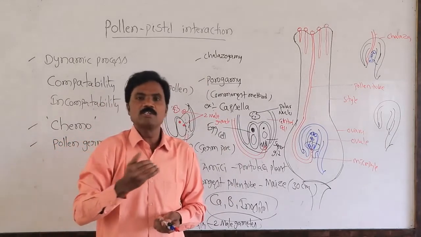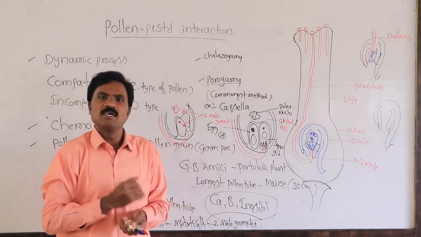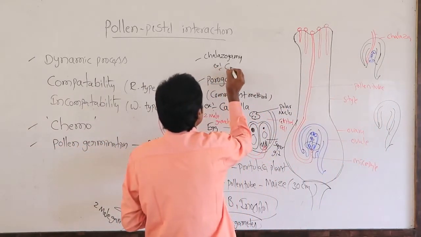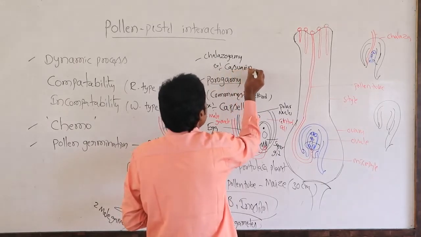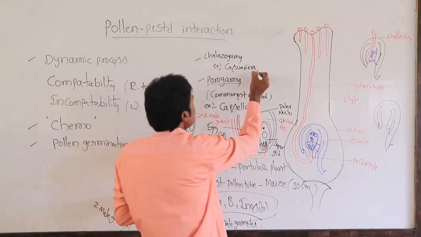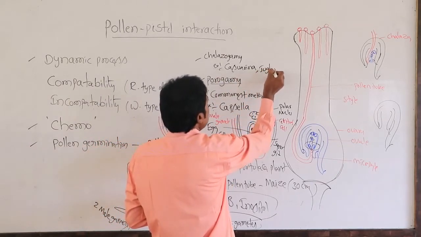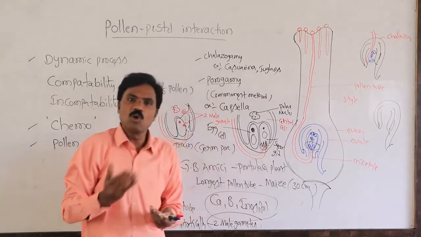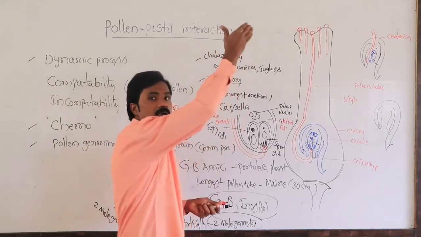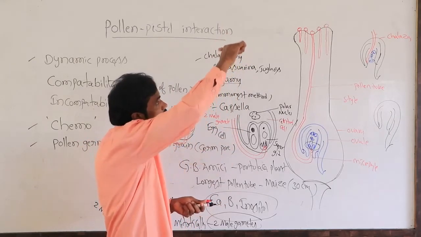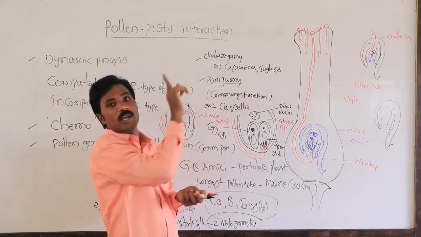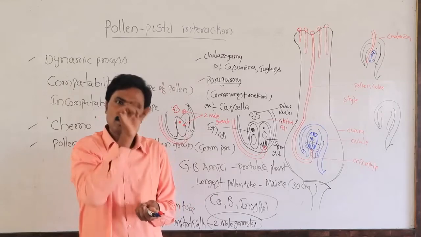Chalazogamy is commonly observed in Casuarina. Example: Casuarina, and also walnut. In such plants the pollen tube rarely enters through the chalaza, but finally it enters towards the micropyle. Why? Because the synergids are present towards the micropyle, whatever the route may be.